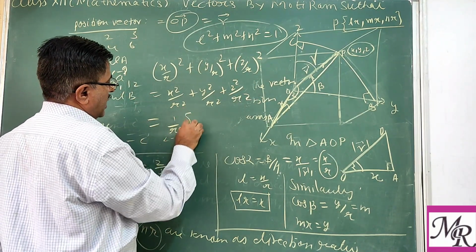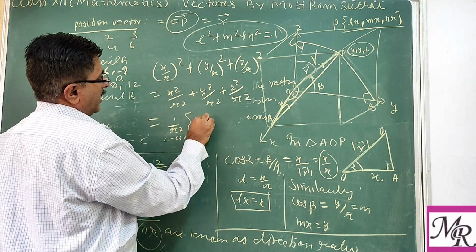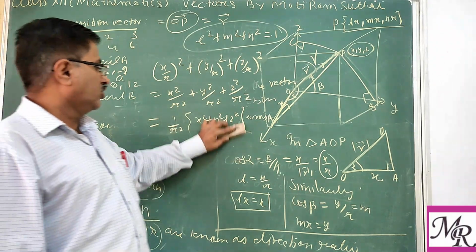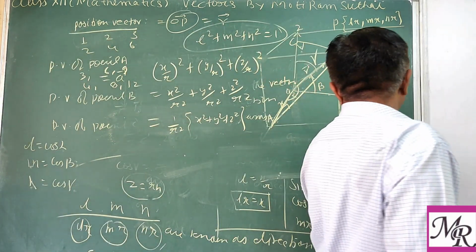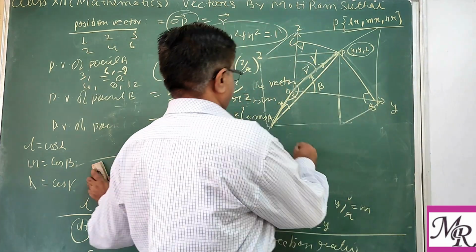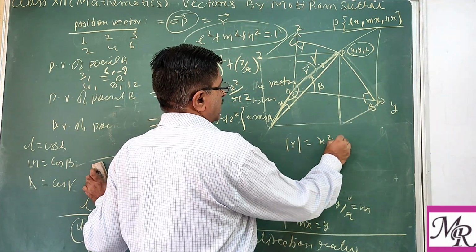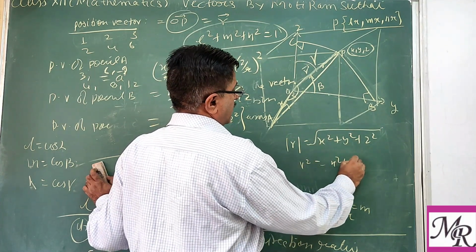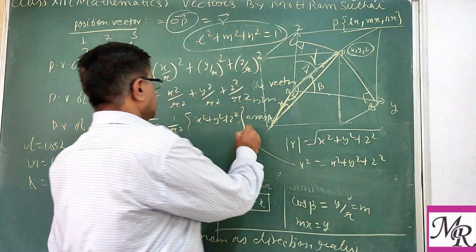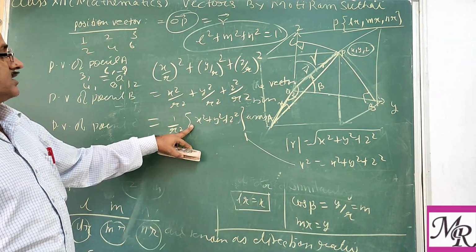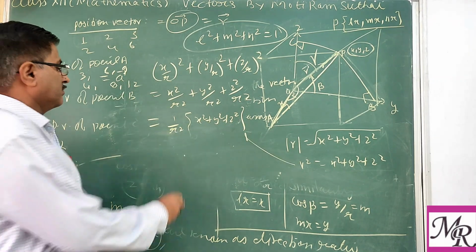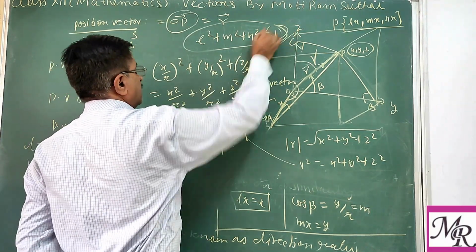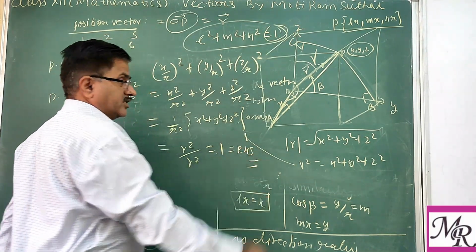In the denominator r square is common, so it will be x square plus y square plus z square. And by the magnitude, we have already written that the magnitude of the position vector r is the square root of x square plus y square plus z square. So x square plus y square plus z square can be replaced by r square. So r square by r square is 1, which is equal to the right hand side.